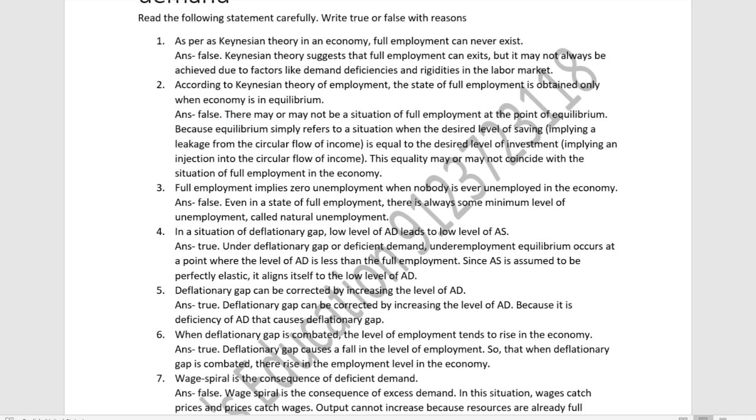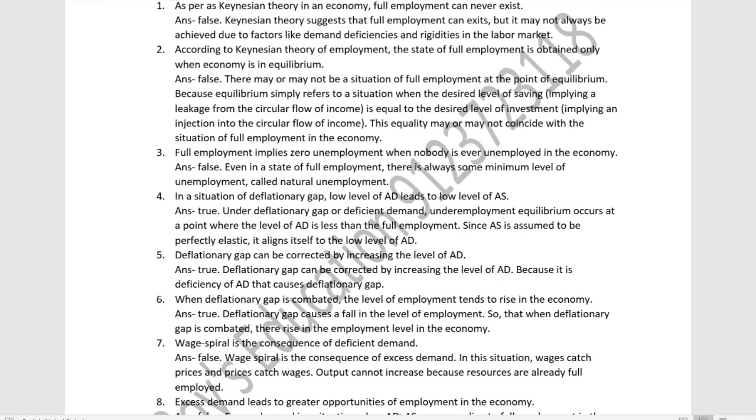Next, number two: according to Keynesian theory of employment, the state of full employment is obtained only when the economy is in equilibrium. The statement is also false because there may not be a situation of full employment at the point of equilibrium. Equilibrium simply refers to a situation when the desired level of saving, which implies a leakage from the circular flow of income, is equal to the desired level of investment. This investment implies an injection to the circular flow of income. This equality may or may not coincide with the situation of full employment in the economy.